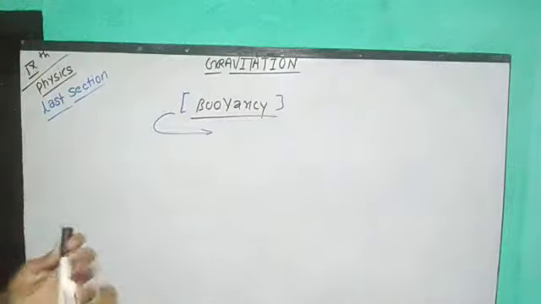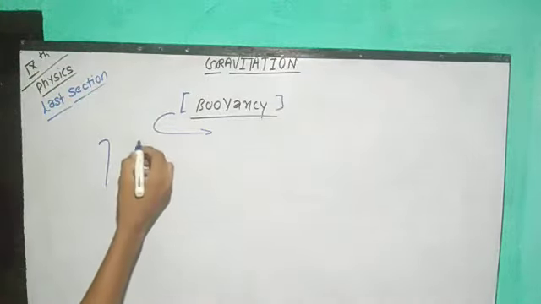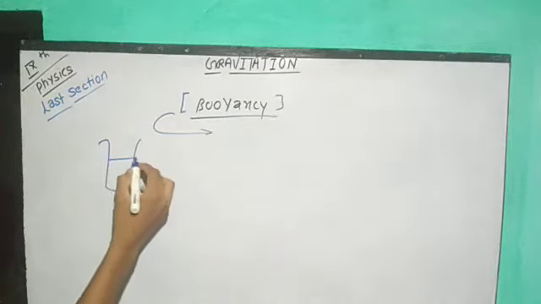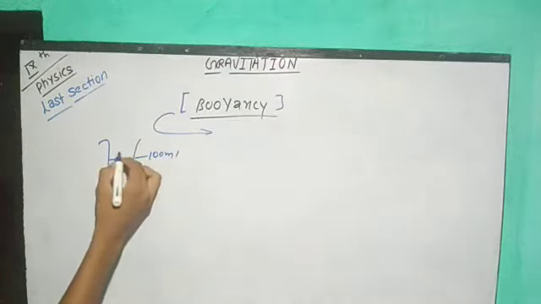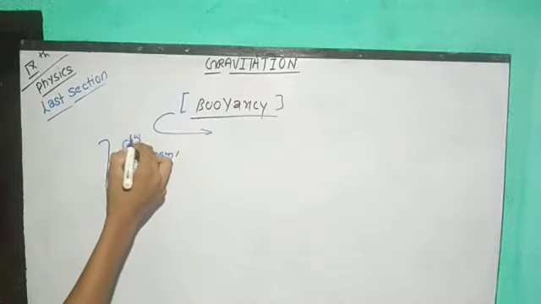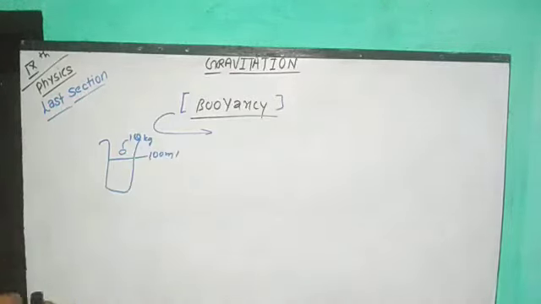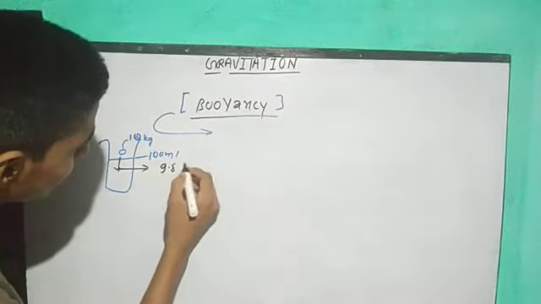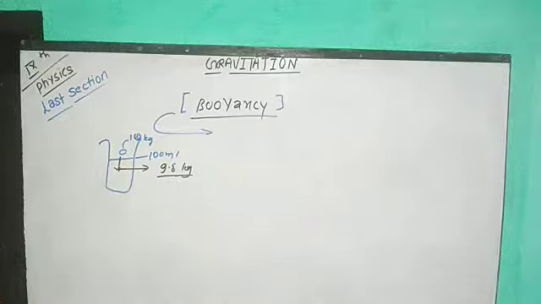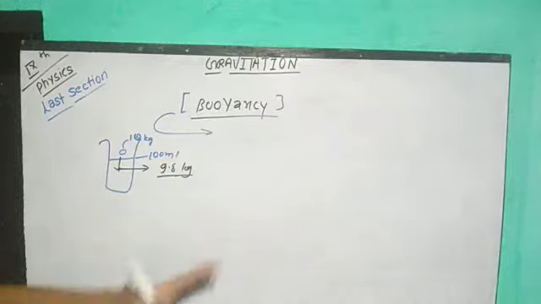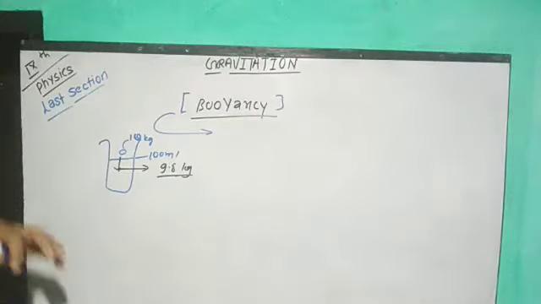Let me clear it up, guys. Suppose I am taking one beaker. I am adding water up to this much, suppose 100 ml, and I am putting a small wooden block of suppose 10 kg. Suppose I put an iron nail or a wooden block, anything I can put. After it is totally immersed in this liquid, when we measure the weight of this particular object, we will see certain changes. Suppose it is 9.8 kg. So we can see that 2 kg of the weight of this particular object is displaced. How and why? Because of the buoyant force applied by every fluid whenever we put any object in it.